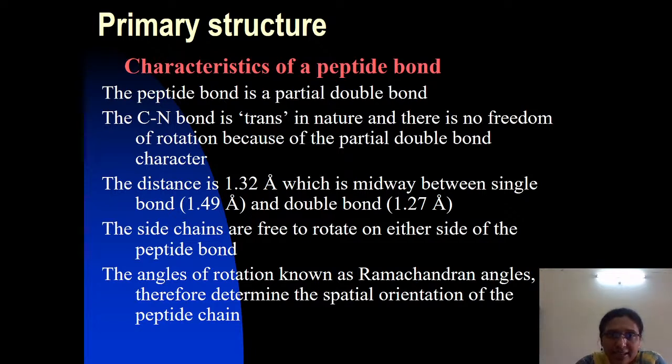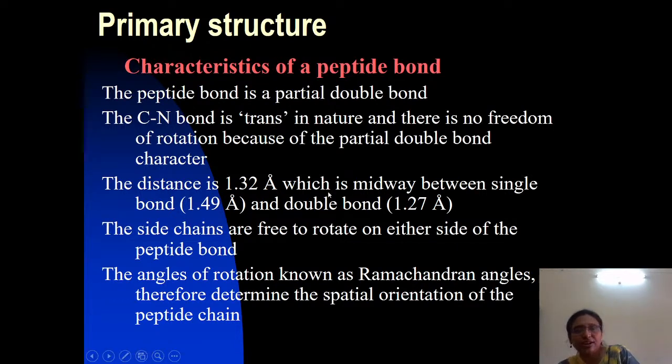This gives the peptide bond its partial double bond character, which restricts and prevents the rotation of the bond.